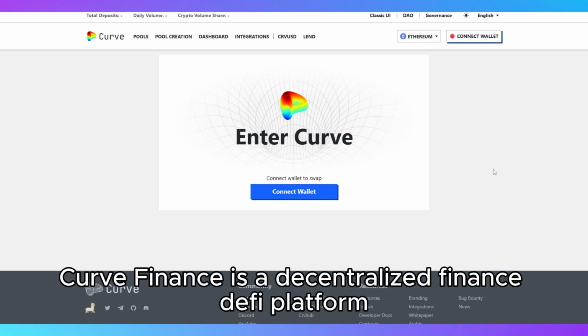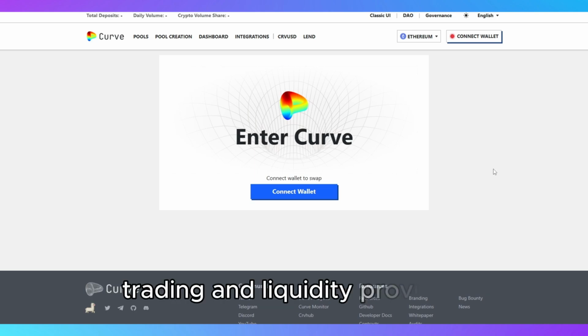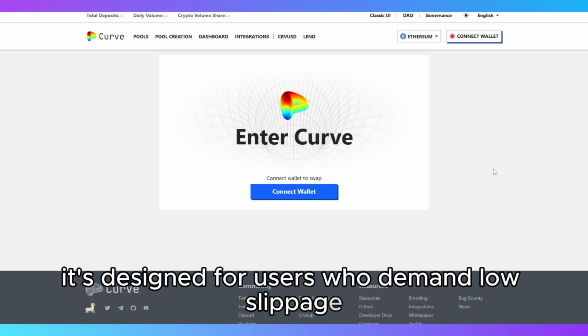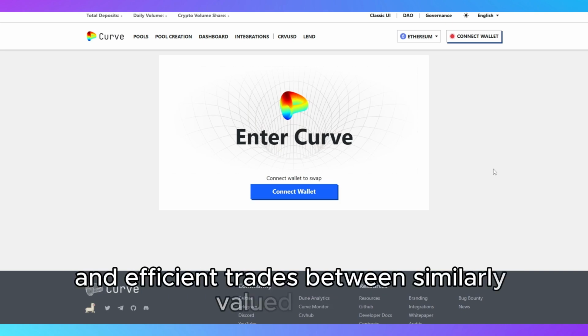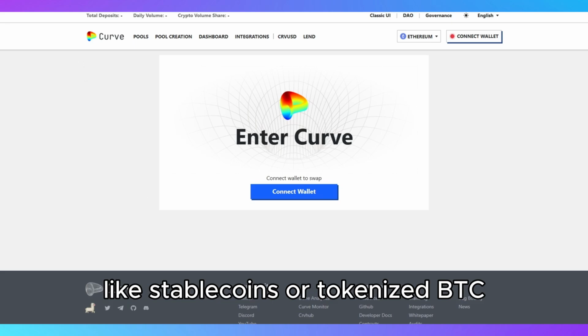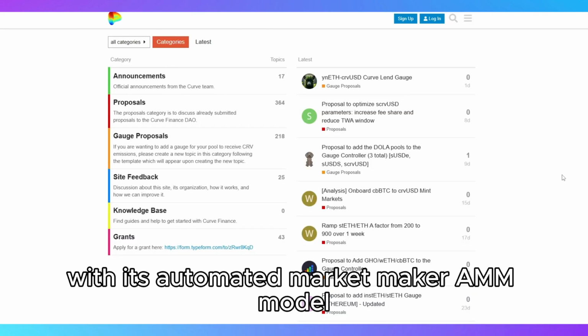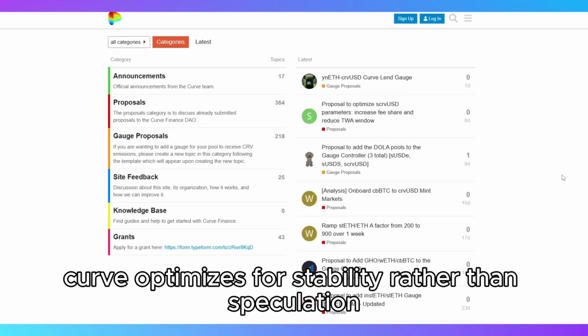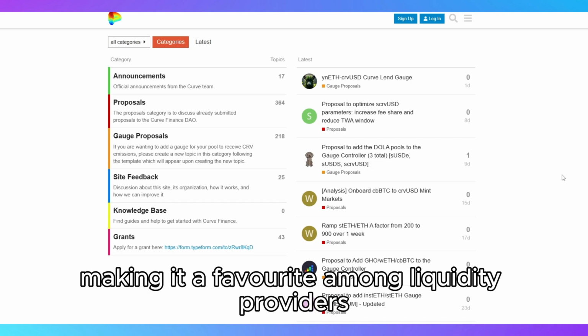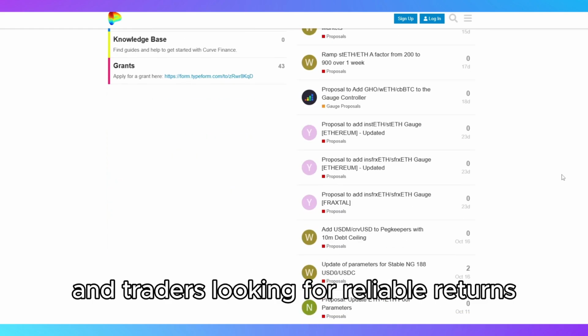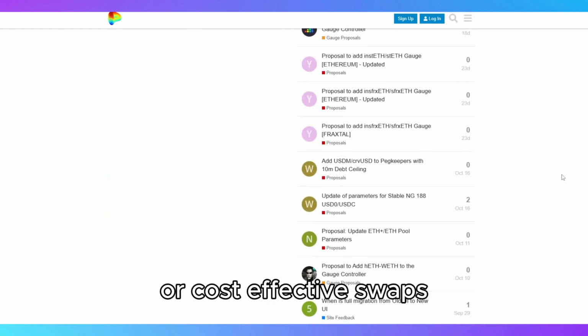Curve Finance is a decentralized finance (DeFi) platform specializing in stablecoin trading and liquidity provision. It's designed for users who demand low slippage, competitive fees, and efficient trades between similarly valued assets like stablecoins or tokenized BTC. With its automated market maker (AMM) model, Curve optimizes for stability rather than speculation, making it a favorite among liquidity providers and traders looking for reliable returns or cost-effective swaps.